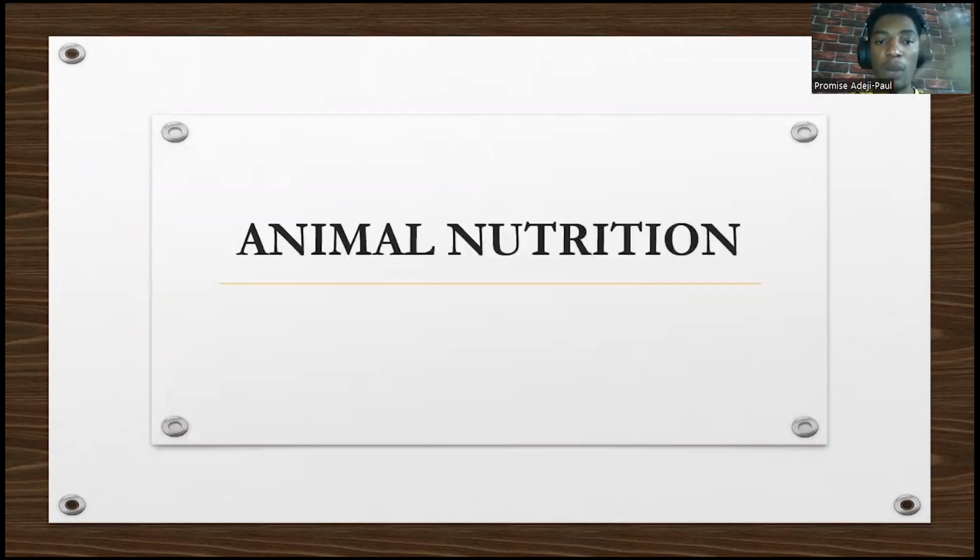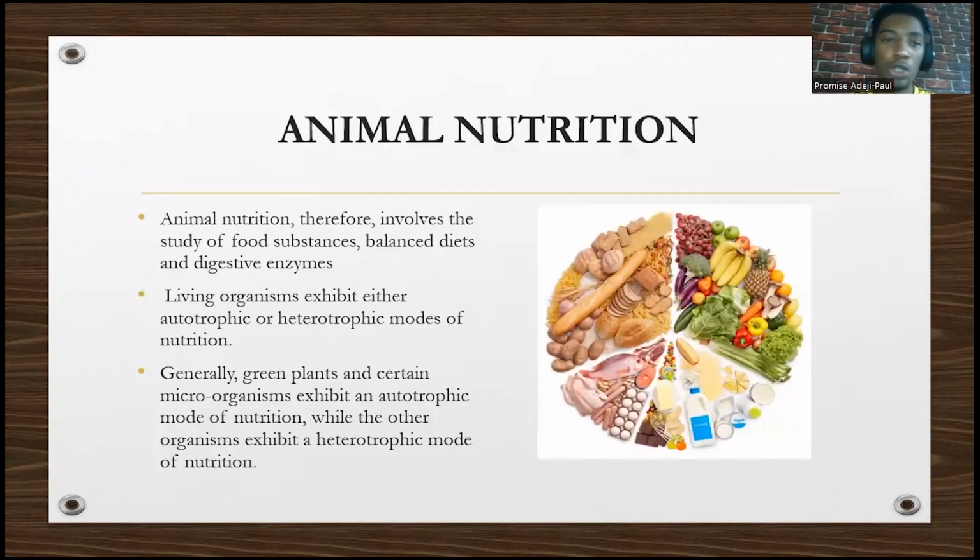Now we'll talk more about animal nutrition. Animal nutrition involves what? The study of food substances, balanced diet, digestive enzymes. Living organisms exhibit either autotrophic, which we talked about, or heterotrophic modes of nutrition. Generally, green plants and certain microorganisms exhibit autotrophic, while other organisms like man, like ourselves, exhibit